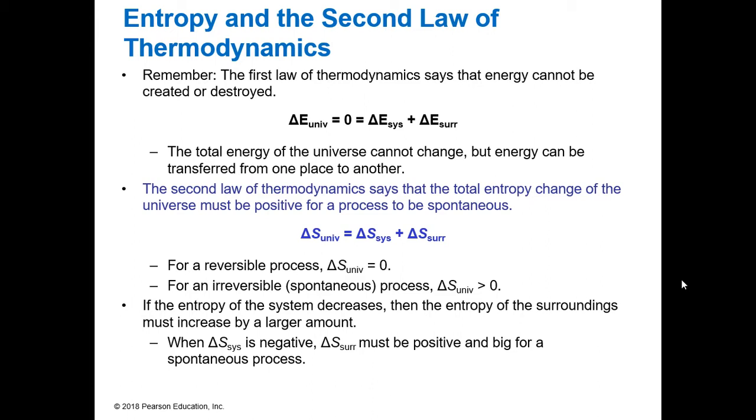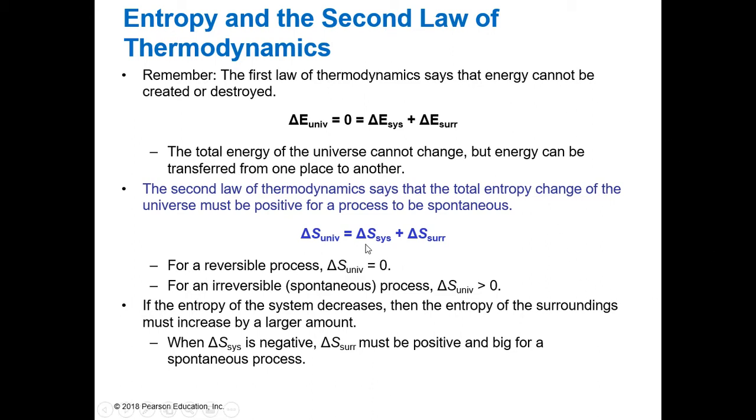Our second law of thermodynamics, though, is talking about entropy. So the entropy change of the universe must be positive for it to be spontaneous. Therefore, if we have a reversible process, our entropy change is going to be zero. If it is spontaneous, if it is automatically going to increase in disorder, our delta S, the delta S of our universe, is going to be positive.